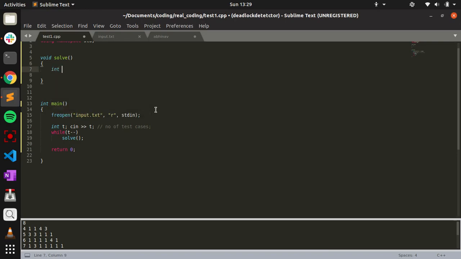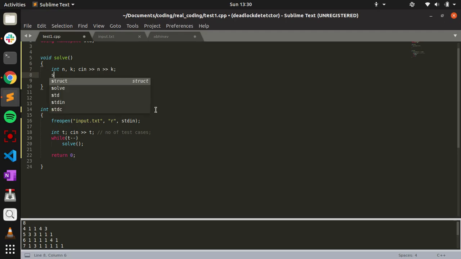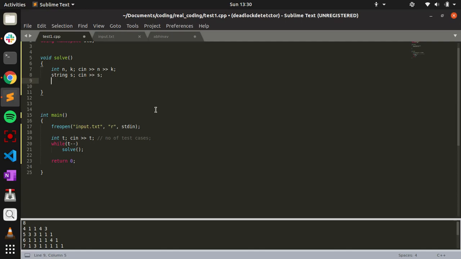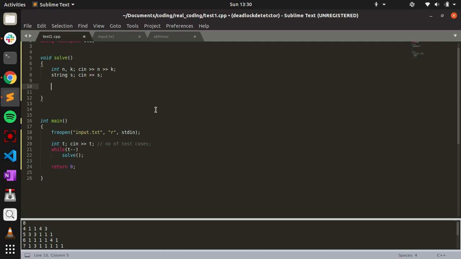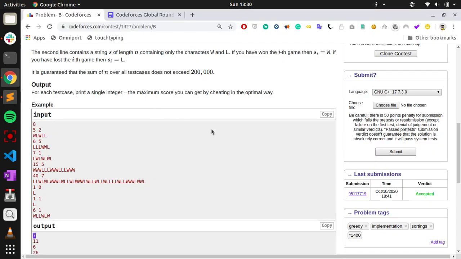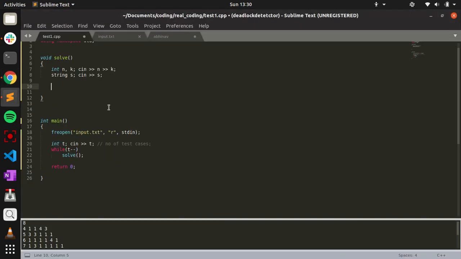And then we have to take the input string, the length of the string, and the number of flips, the maximum number of flips that you can make, then the string. First of all, we have to calculate the points.